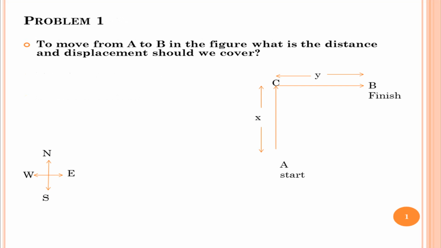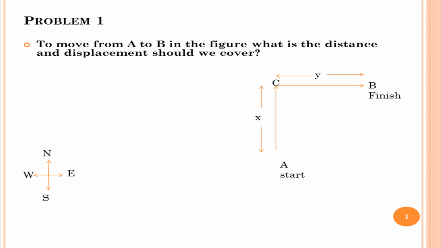Here, given that to move from A to B in the figure, what is the distance and displacement we should cover? By the definition of distance, it is the total length of the path that we would cover while moving from A to B in this figure. Therefore, the distance is equal to the length of the path AC plus the length of the path CB.